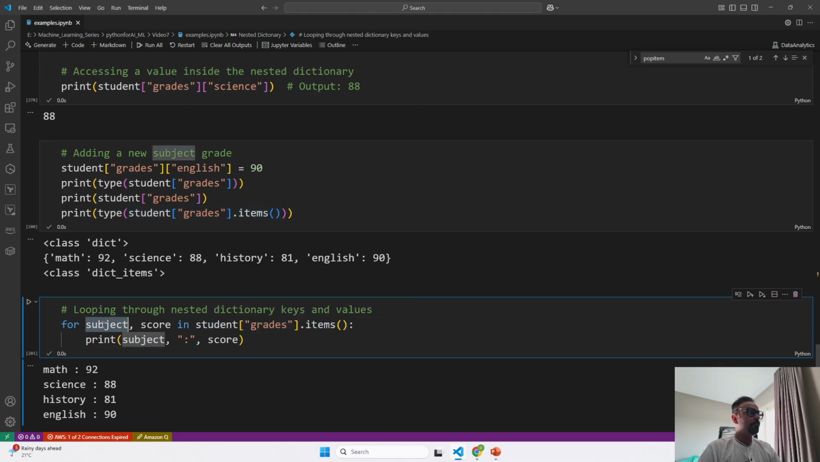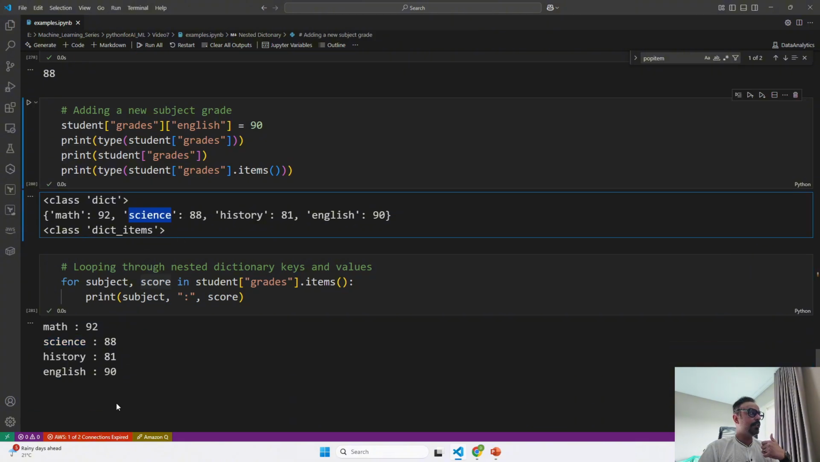First it picked the subject and the score. Two variables were created, and then these two variables got values one by one. First the value was provided as maths, then the value was provided as 92 as the score. So this got stored inside these variables, and then we went ahead and printed the value of the variables. The same way, in the second iteration, it used the second value at index number 1 and printed this. So this is how you can iterate through a dictionary within a dictionary.